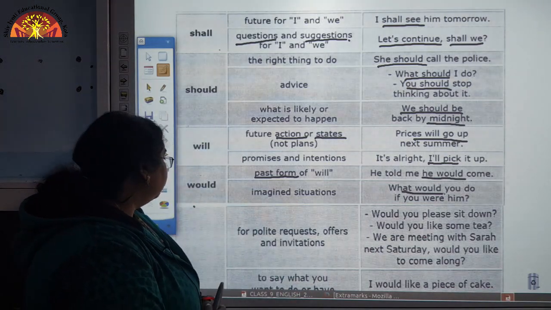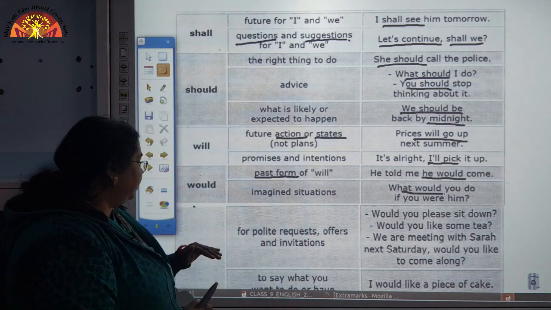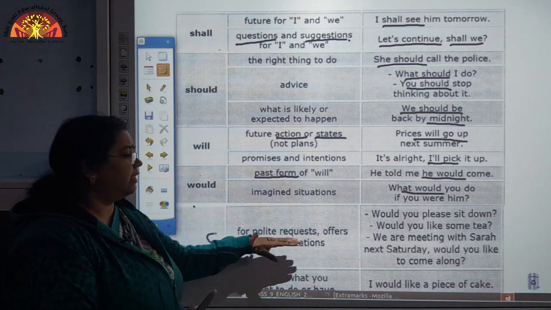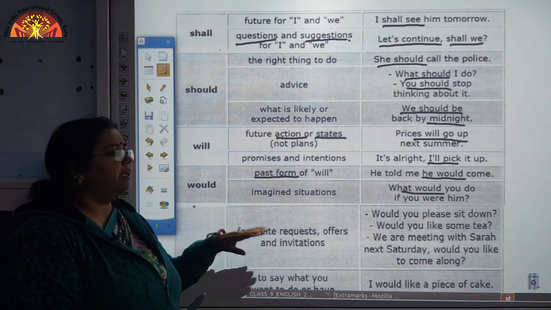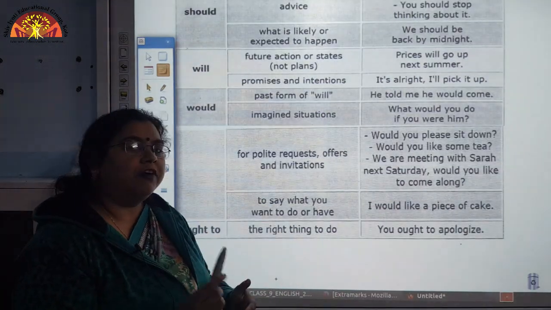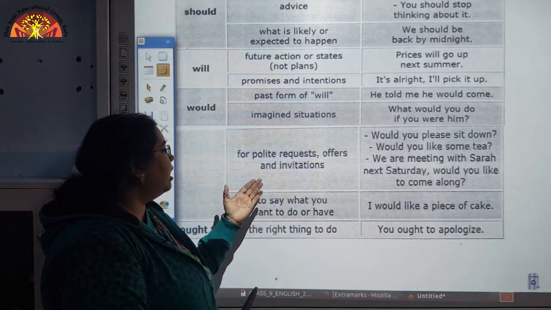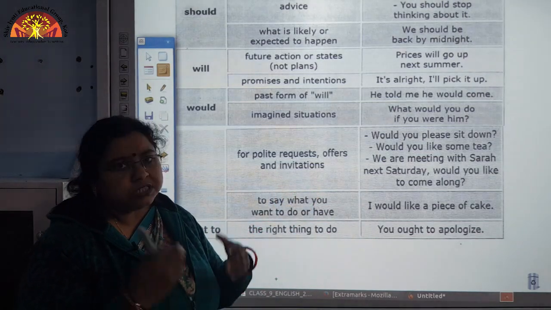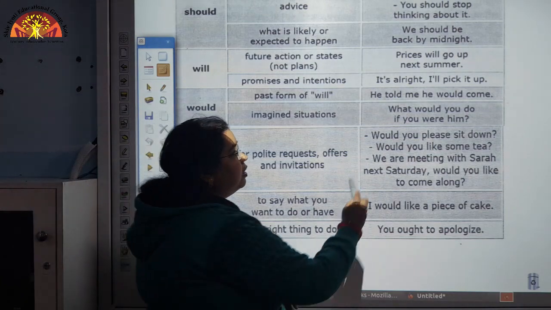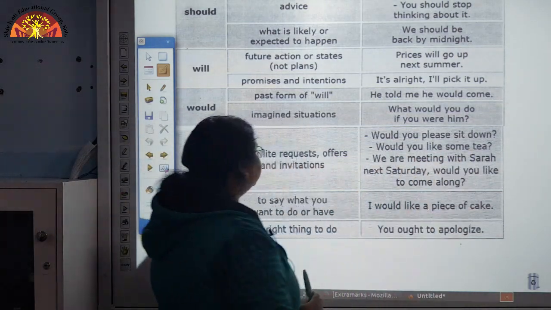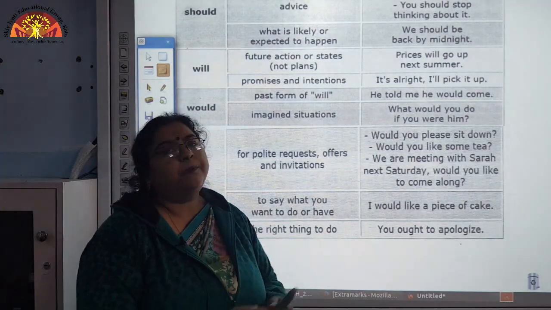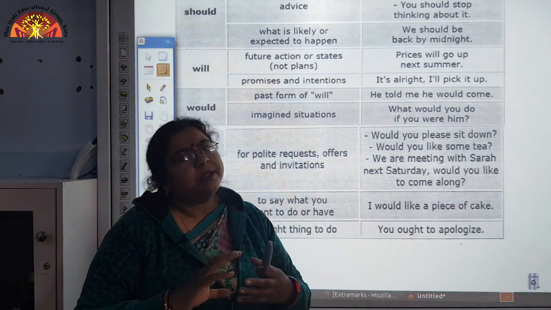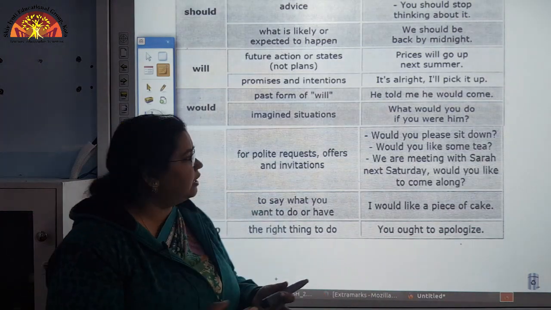Okay. Now, another aspect here is polite requests, offers and invitations. For making offers and for giving invitations also we use would. See here, for example, would you please sit down? That is a polite request. Would you please come in? Would you please shut the door? This is how, in a very polite manner, we are making a request.